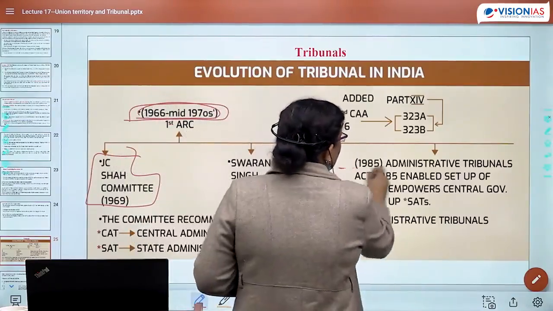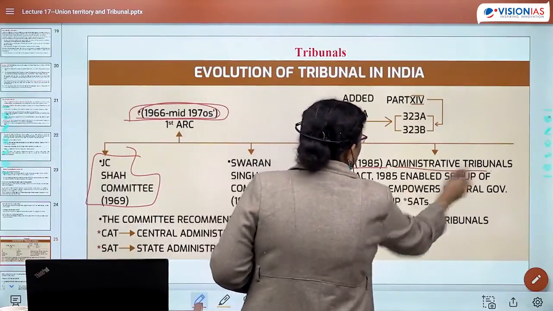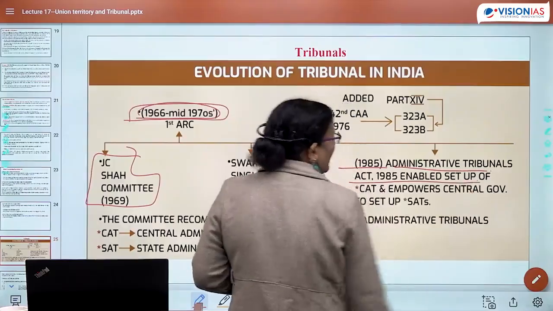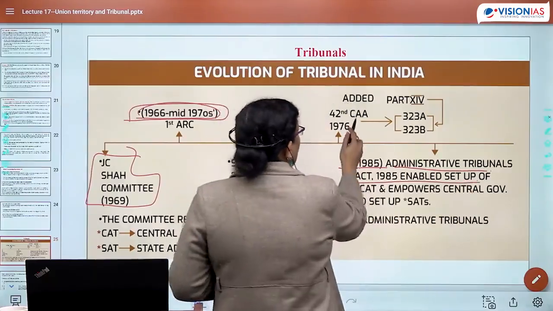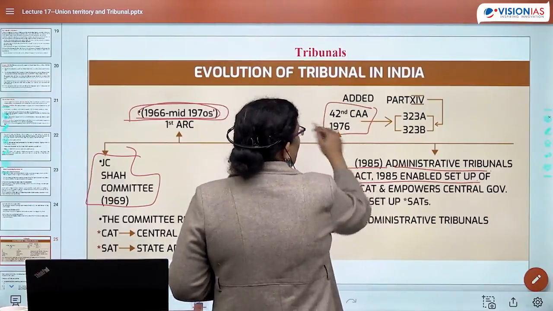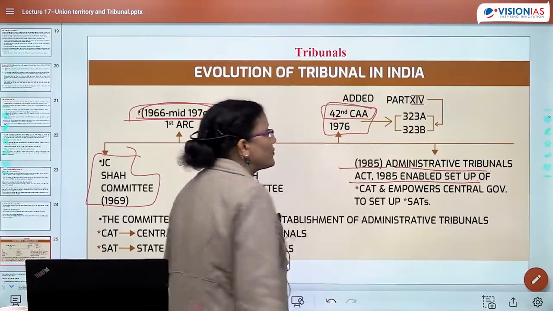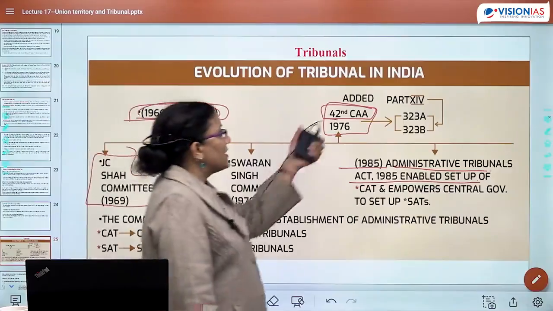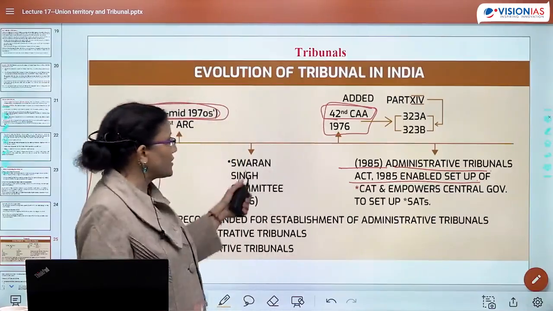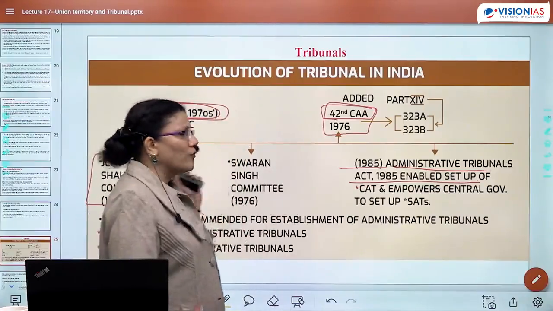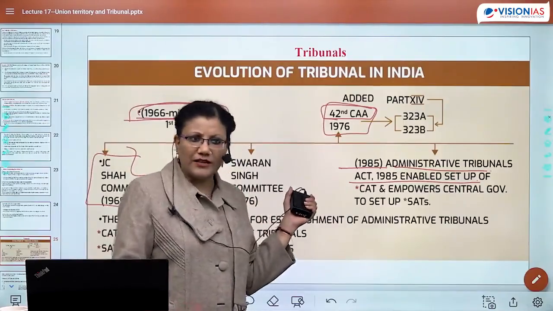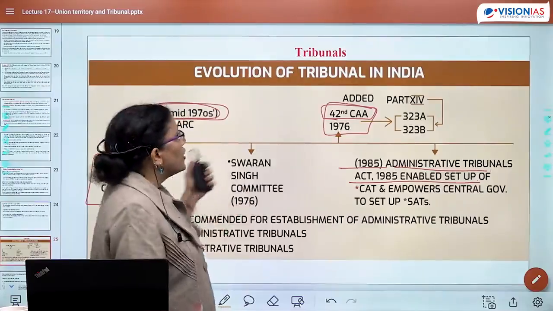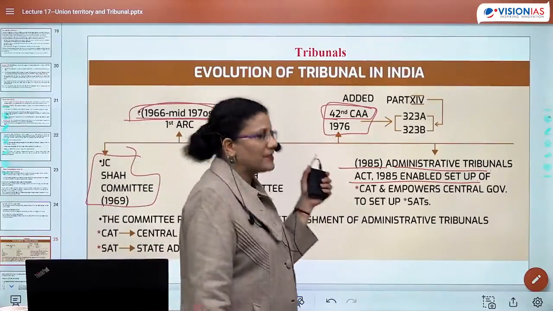In 1985, the Administrative Tribunal Act 1985 was set up. In 1976, it was the 42nd Constitutional Amendment Act. Now look, in 1976 the Swarna Singh committee came up. Both these committees had already recommended that tribunals need to be set up. So the 42nd Constitutional Amendment comes.